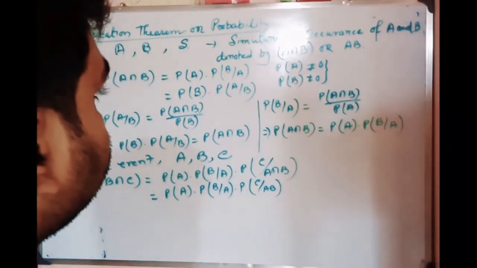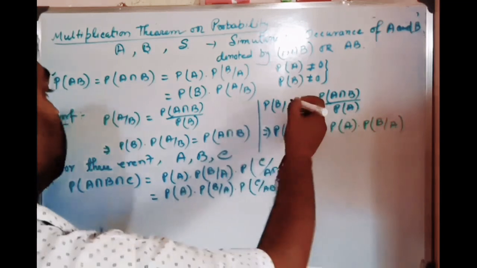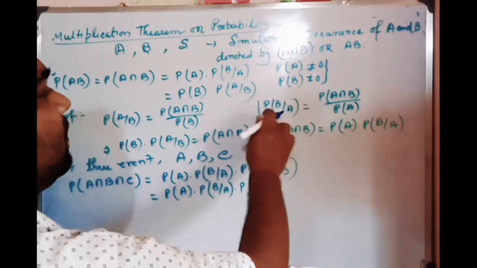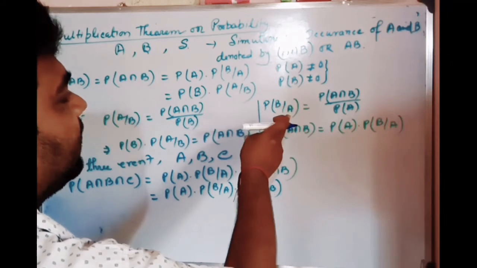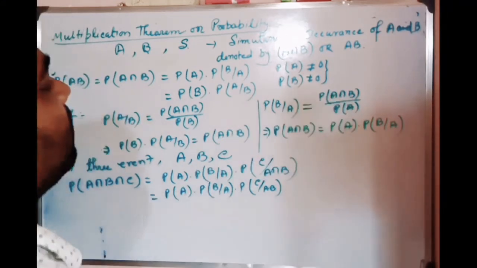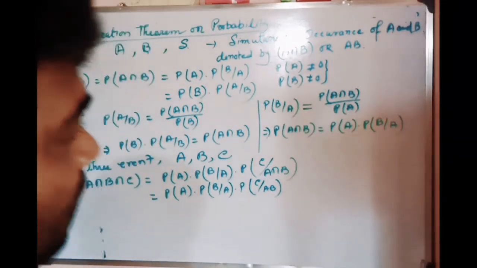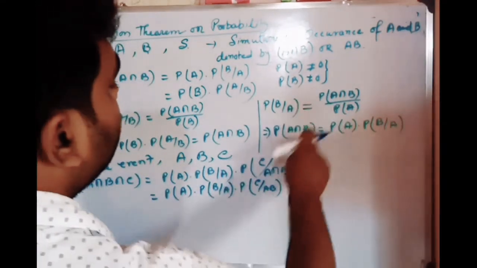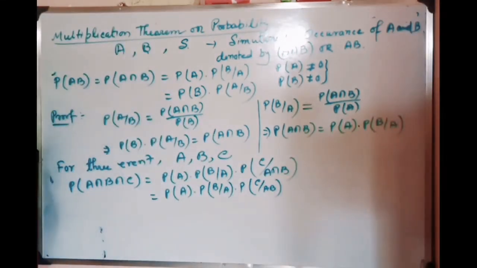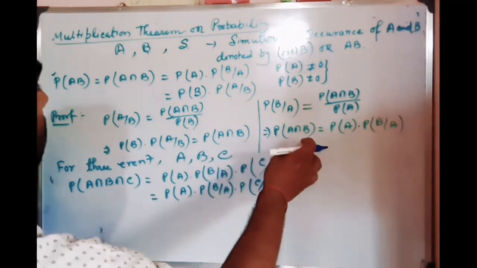Similarly, the conditional probability of B when A has already happened can be denoted as P(B by A), that equals P(A intersection B) by P(A). Again cross multiplying, we get P(A intersection B) is equal to P(A) into P(B by A), understood? So this is for two events A and B.